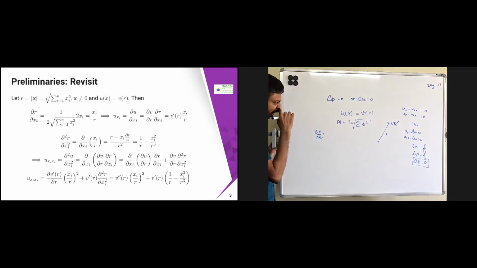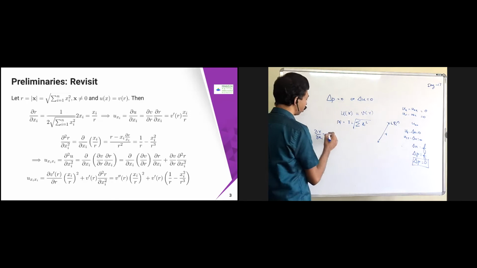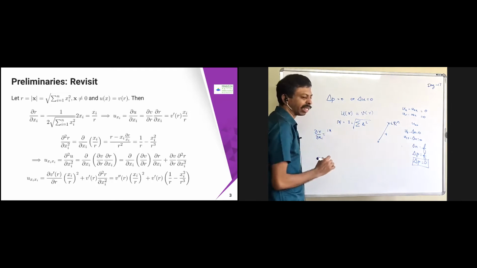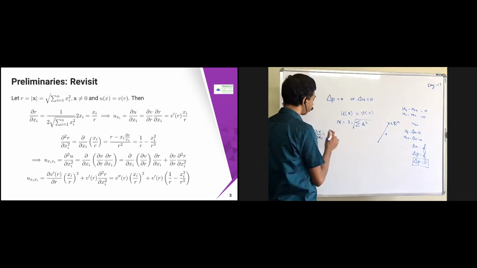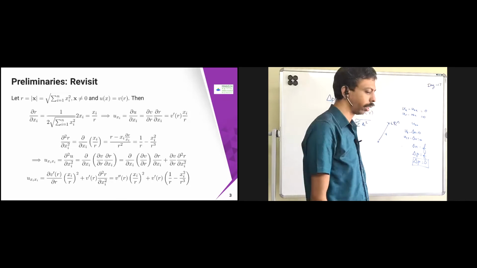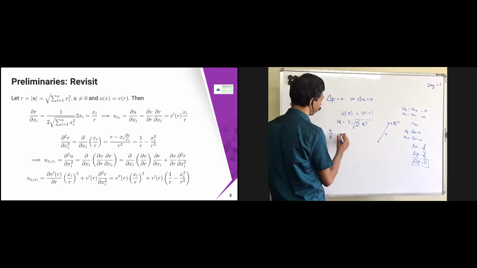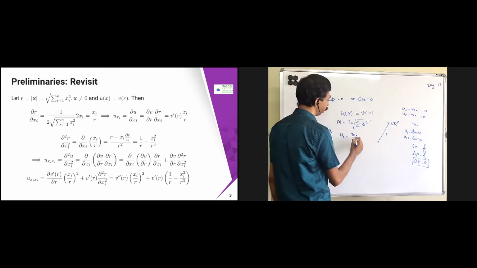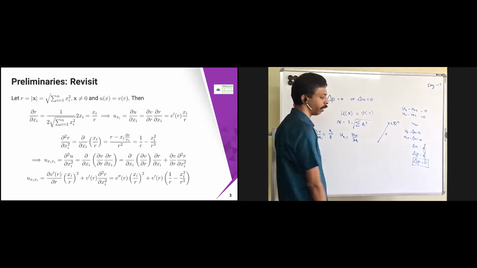So ∂r/∂xi is nothing but 1 by square root of sigma xi square, into 2 times xi, so that is nothing but xi by r. That is ∂r/∂xi. Now u_xi, what is u_xi? u_xi is nothing but ∂u/∂xi.